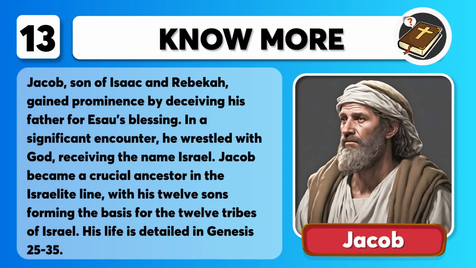That was Jacob. Jacob, son of Isaac and Rebekah, gained prominence by deceiving his father for Esau's blessing. In a significant encounter, he wrestled with God, receiving the name Israel. Jacob became a crucial ancestor in the Israelite line, with his 12 sons forming the basis for the 12 tribes of Israel. His life is detailed in Genesis chapters 25 to 35.